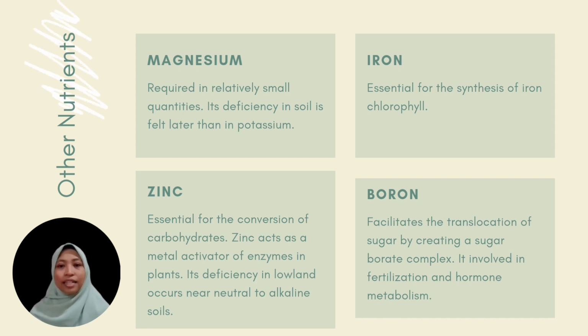And then iron, it is essential for the synthesis of chlorophyll, whereas zinc is essential for the conversion of carbohydrates and acts as a metal activator of enzymes in plants. Its deficiency in lowland paddy occurs near neutral to alkaline soil, especially in calcareous soils. And then boron, it facilitates the translocation of sugar by creating a sugar-borate complex. It's involved in many kinds of processes such as fertilization and hormone metabolism.